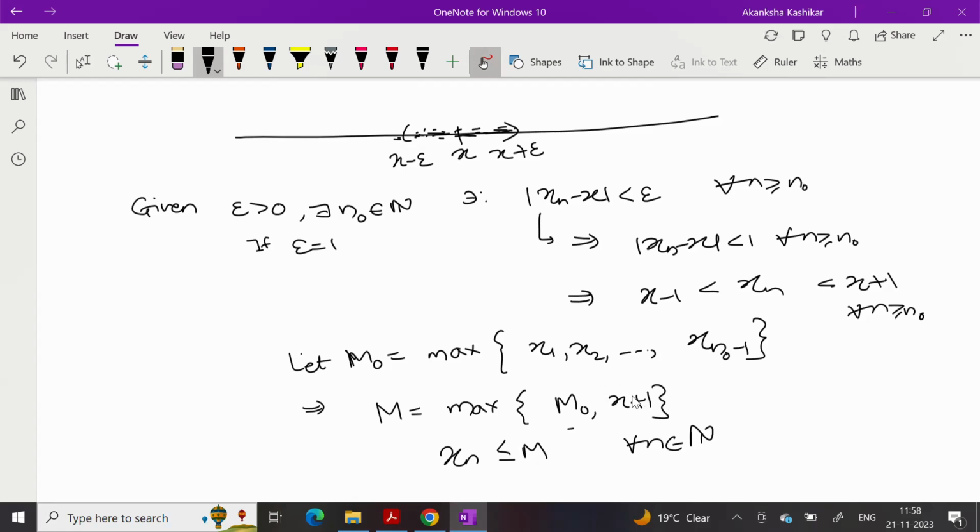So when I take the maximum of these two, it becomes a common upper bound for all these terms.